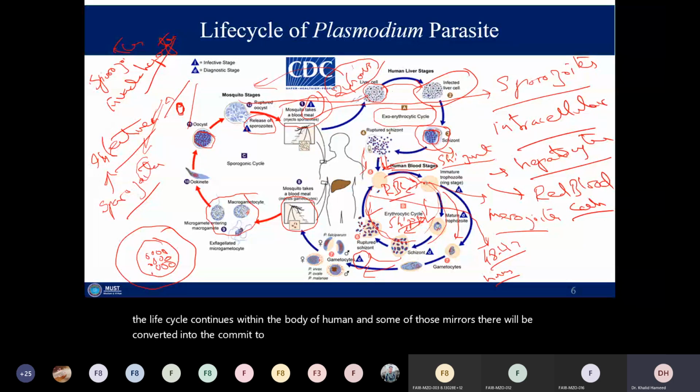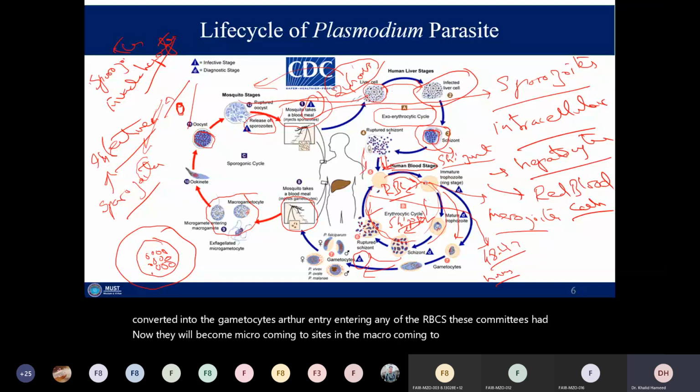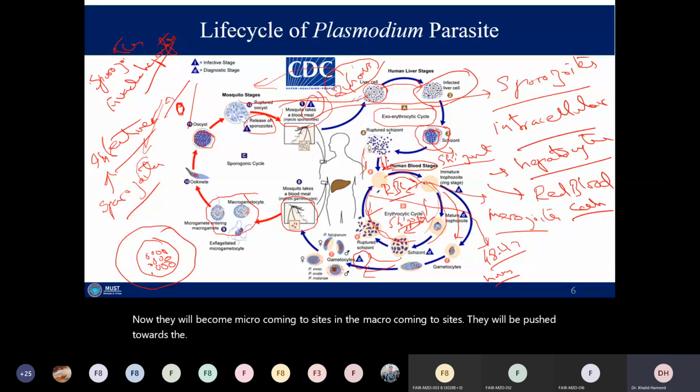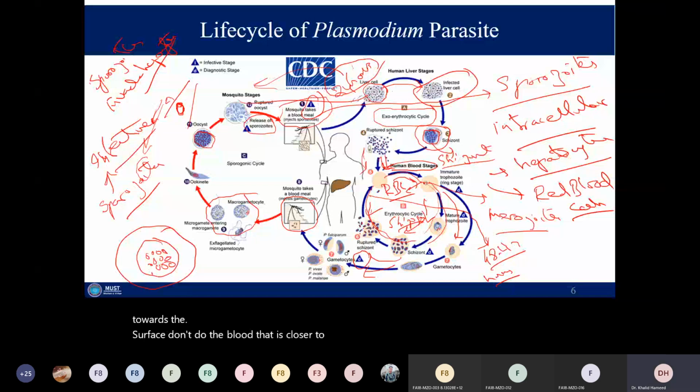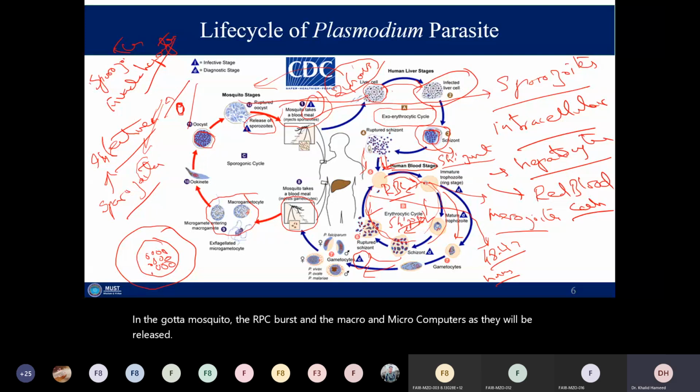After entering any of the RBCs, these gametocytes will become microgametocytes and macrogametocytes, and they will be pushed toward the surface, to the blood that is closer to the skin, and there they get picked up by the mosquito. In the gut of the mosquito, the RBC bursts, and the macro and microgametocytes are released. They will fuse to form the zygote.